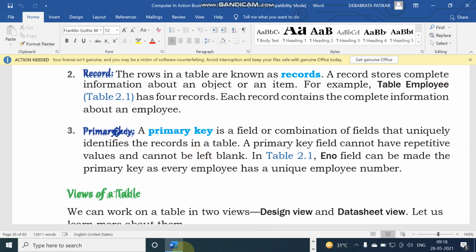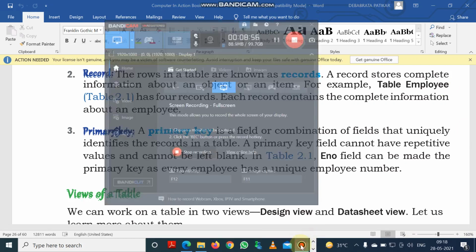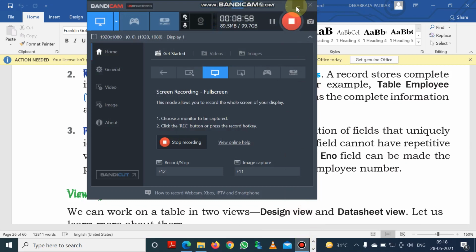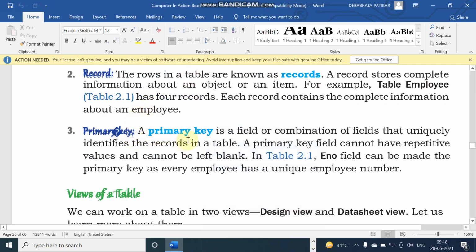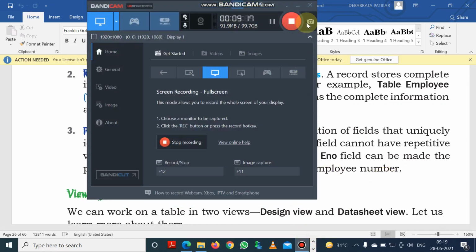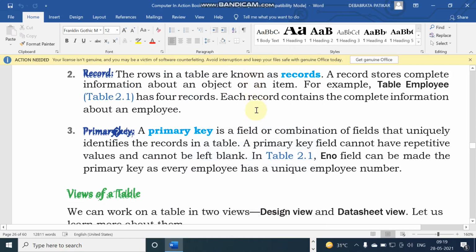Suppose in an employee table, employee ID is considered the primary key, because the employee ID contains a unique value, a different value for each record or row. So employee ID can uniquely identify each record, so it is called the primary key. Student, each table must have at least one primary key. One column or field, or multiple columns, can form a primary key.